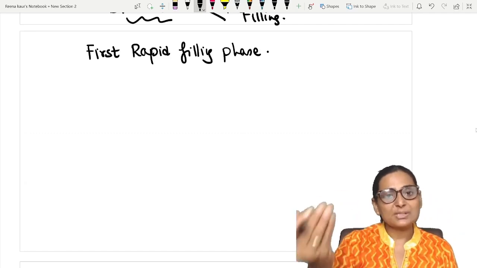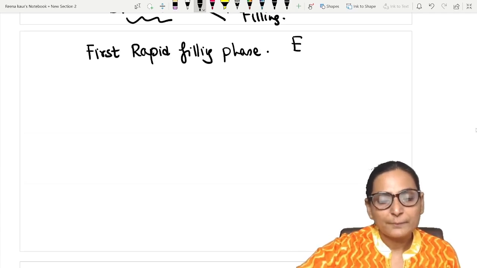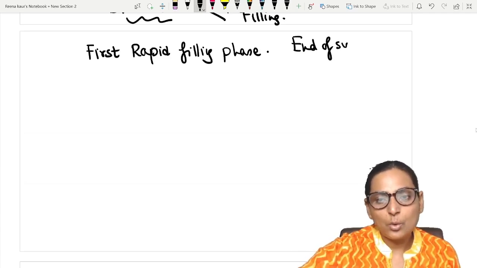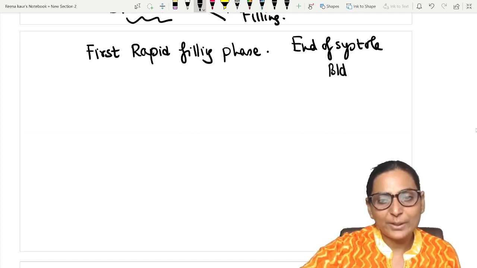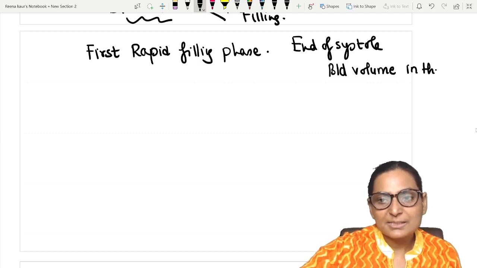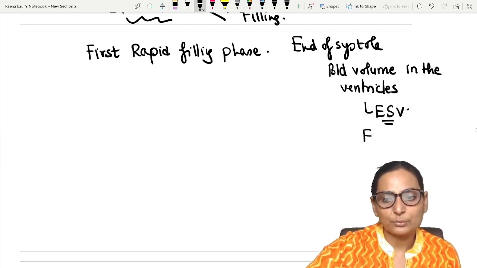And because the ventricles have given their blood out, end of systole, this blood volume in the ventricles at the end of the systole is called as end systolic volume. Okay?